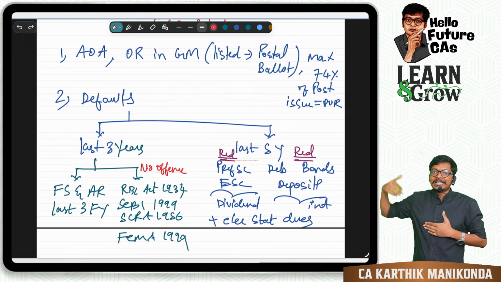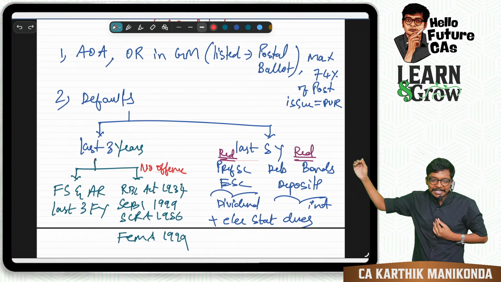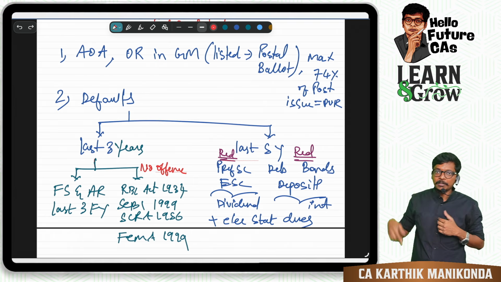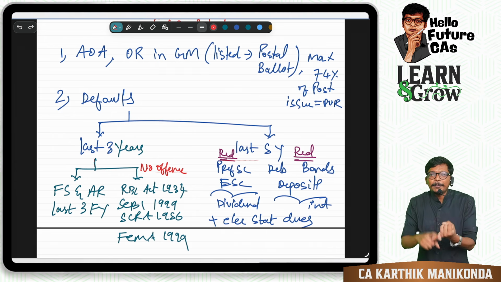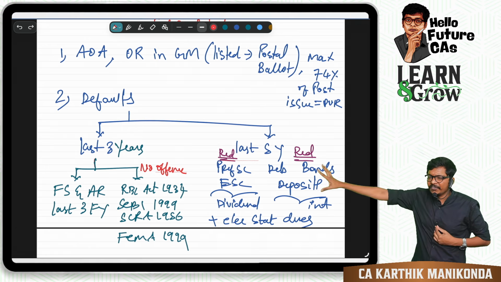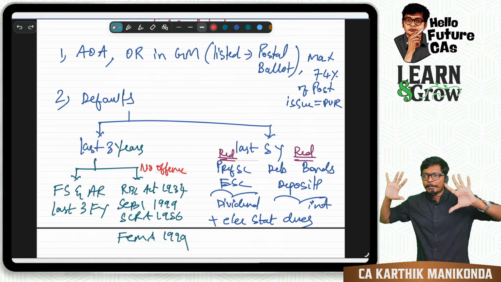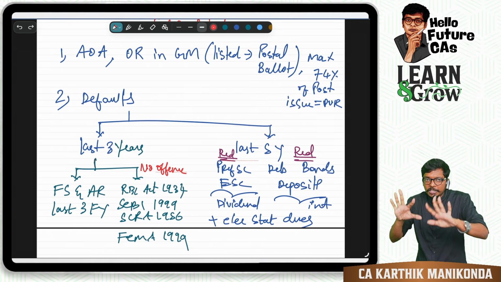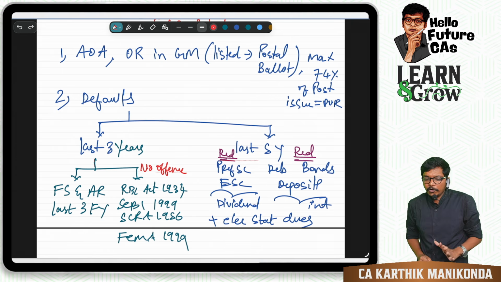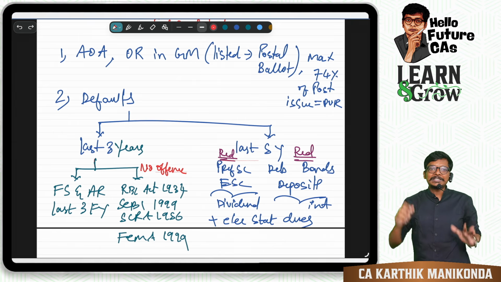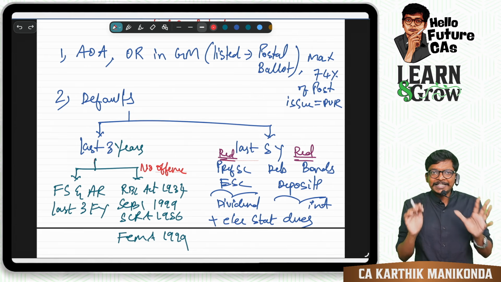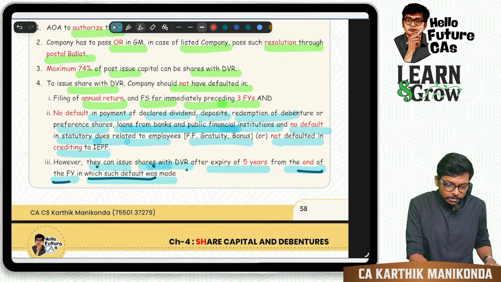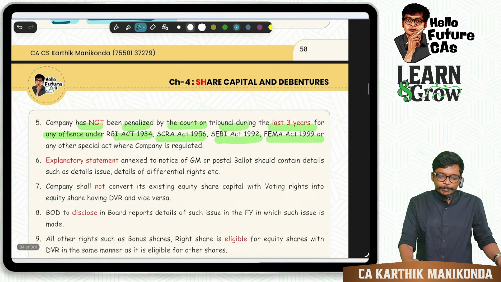Next, defaults. Last 3 years, last 5 years. In last 3 years, FS and annual return for 3 financial years. Other 3 years, no default in RBI, SCRA, SEBI, FEMA. Last 5 years, in simple, my equity and debt, principal redemption, there is no default on that. Interest and dividend, if any, there is no default. Dividend to IEPF, there is no default. Employee dues, statutory dues, PF, ESI, gratuity, whatever is there in PF Act, ESI Act, Gratuity Act, Bonus Act, all those things. Are you following, guys? That's it. So now we are done with 1, 2, 3, 4, 5 points.